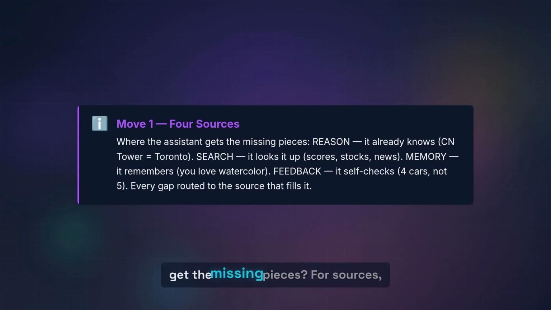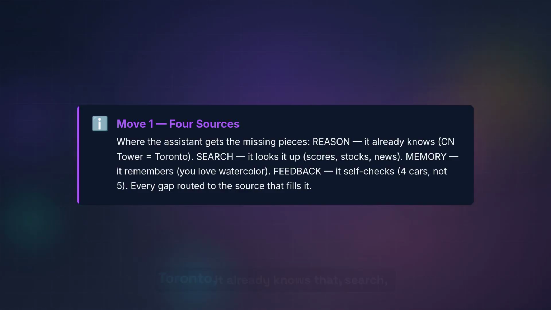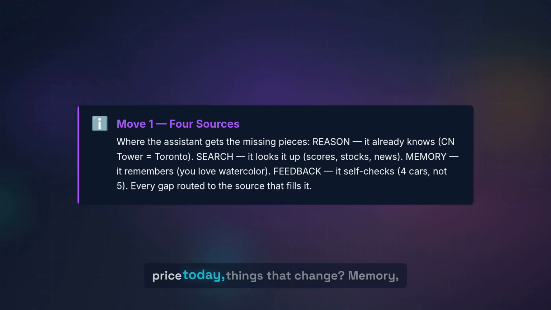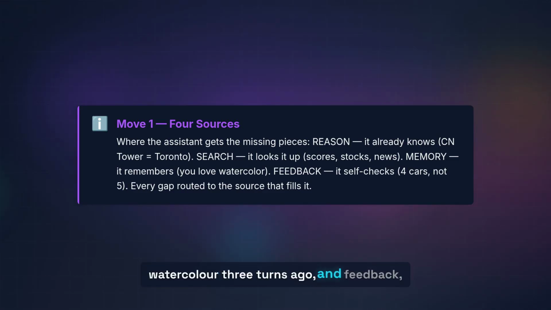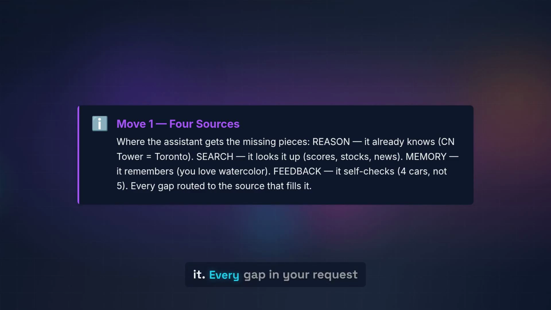So where does the assistant get the missing pieces? 4 sources. Reason. The model just thinks. The CN Tower is the landmark of Toronto. It already knows that. Search. It looks it up. Who won the finals? What is the stock price today? Things that change. Memory. It remembers you said you love watercolor 3 turns ago. And feedback. It checks its own work. Only 4 red cars, not 5. Fix it. Every gap in your request gets routed to exactly the source that can fill it.